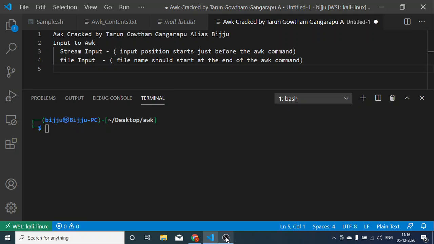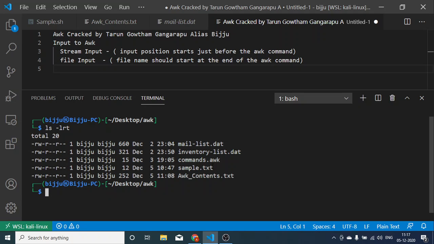Let's now understand how we can give input to awk. Basically, we can give input to awk in two ways: one is stream input and one is file input. Let's see what stream input is. Let's again take the fundamental example of ls -lrt. If I do ls -lrt, I will get this output. And if I want to give this output as input to awk, then it is called stream input.